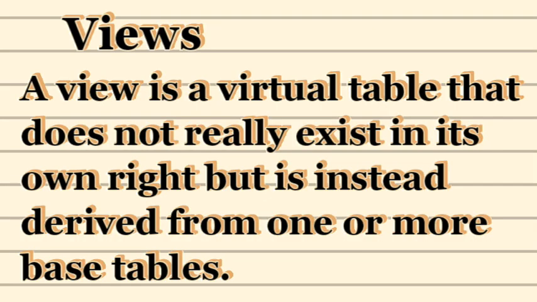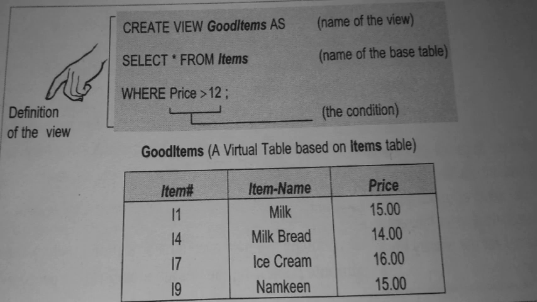The next terminology that we use is a view. A view is just a virtual table that does not really exist on its own but is instead derived from one or more underlying tables. As you can see, we have the definition of the view and a table over here. This concept tells us that we have a virtual table from which we can access the data. We can perform queries, updating and inserting with the help of a view on a base table. This will be more clear when we work with SQL.